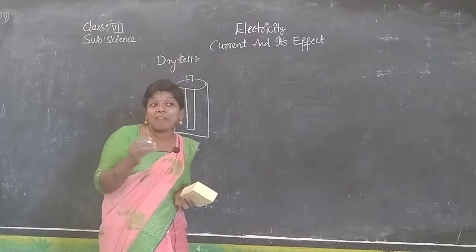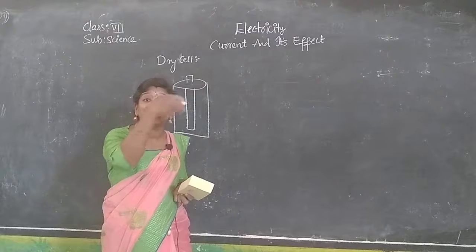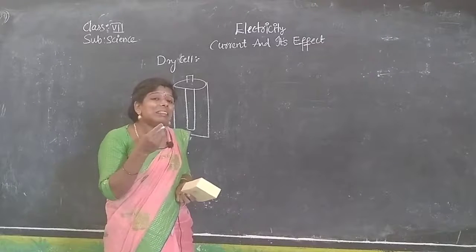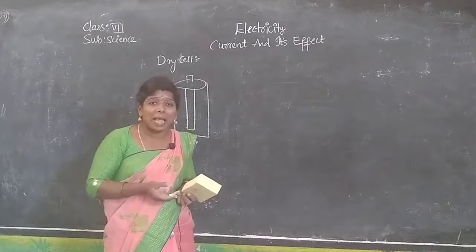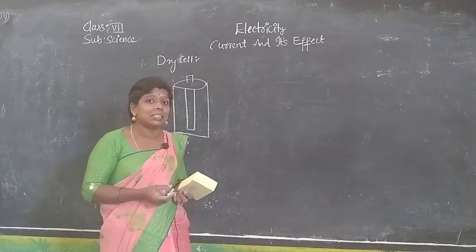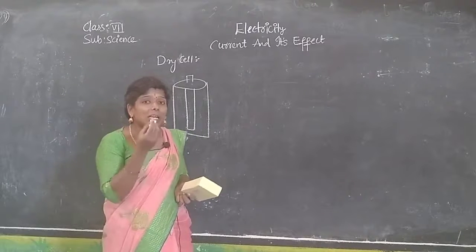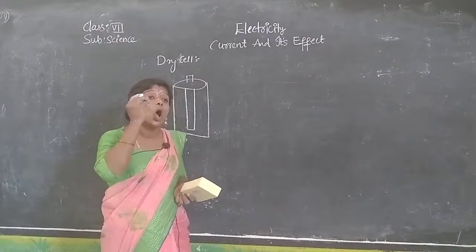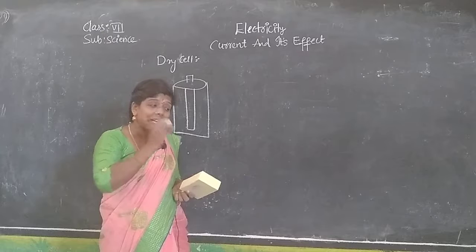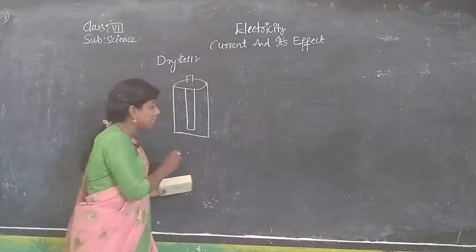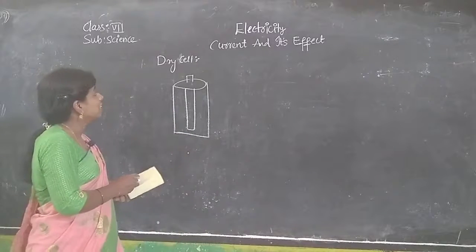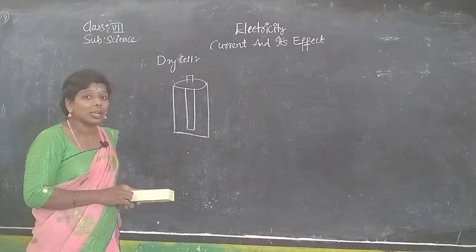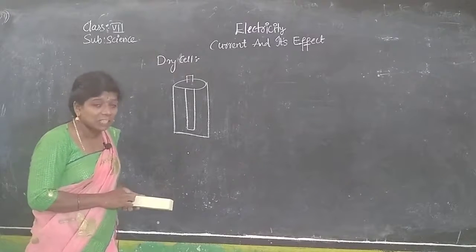We have wet cells. In that we use liquids. Wet means what? Liquids, meaning acids like hydrochloric acid and sulfuric acid. Here we are using what? Dry cell. Dry means all the materials you use in preparing a dry cell are dry, not having water or any liquid substance in them.